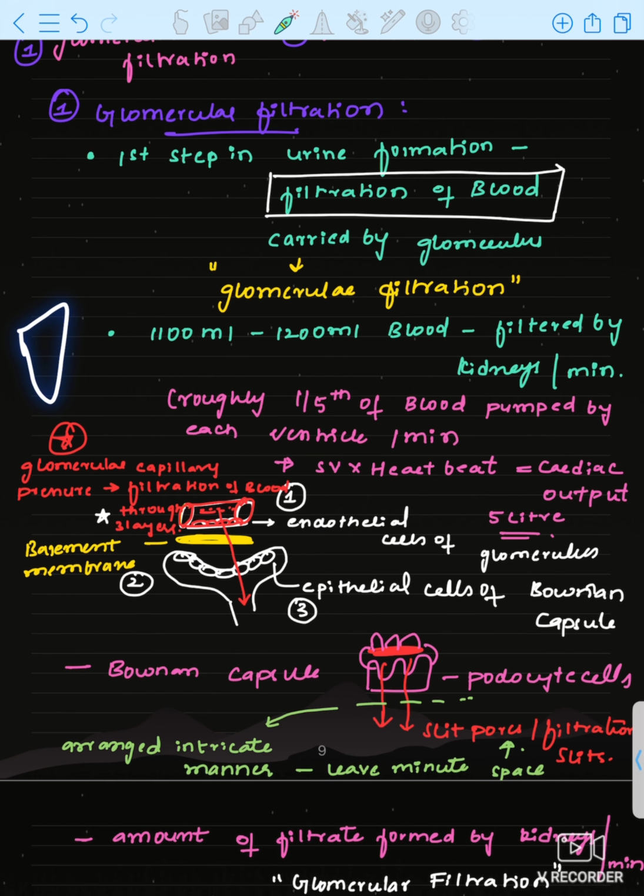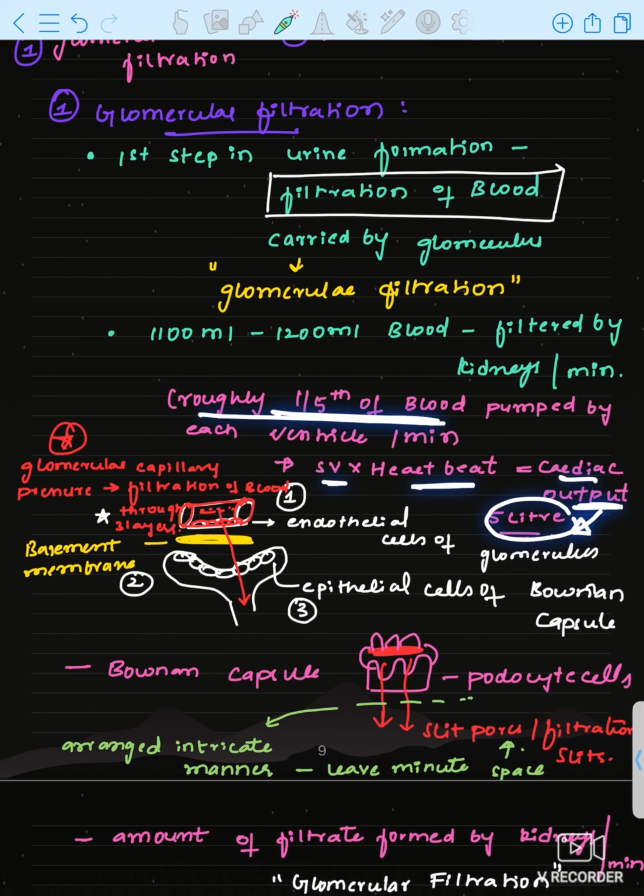Now each ventricle will be pumping some blood per minute, right? That is 70 ml stroke volume. Okay, stroke volume into heartbeat is cardiac output, and cardiac output will come out as 5 liters.